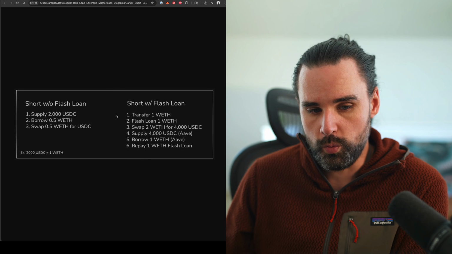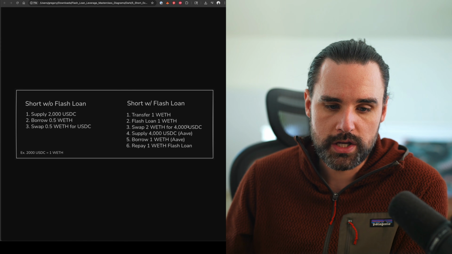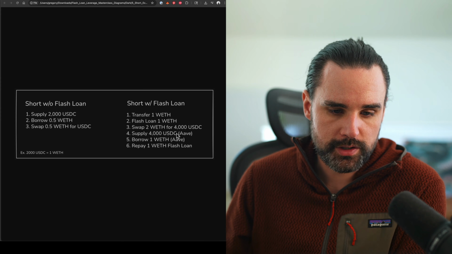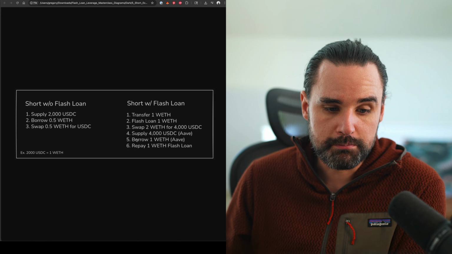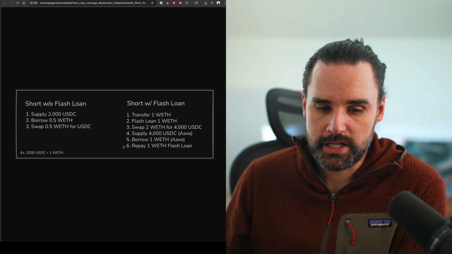So you could transfer 1 WETH to the protocol. You could flash loan 1 WETH, swap 2 WETH for 4,000 USDC, supply 4,000 USDC to Aave, and then turn around and borrow 1 wrapped Ether on Aave, and then repay the 1 wrapped ETH flash loan.